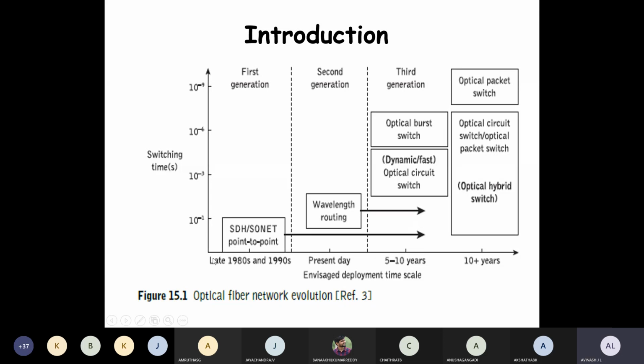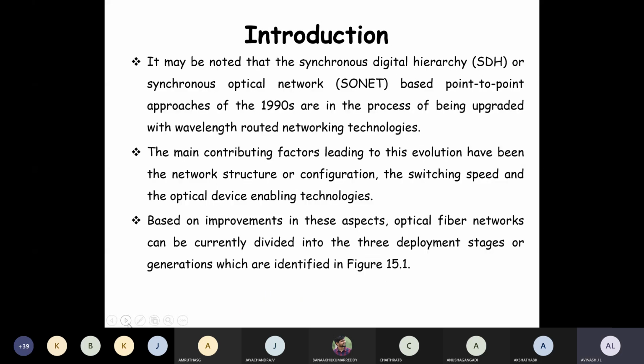You can observe yourself how much internet you are using, how many houses across your country have Wi-Fi connections, compared to around 5 to 6 years before. That much evolution has happened. So I can say that now we are in terms of milli to microseconds. Here it may be noted: synchronous digital hierarchy, what is the full form of SDH? Synchronous digital hierarchy, or SONET.